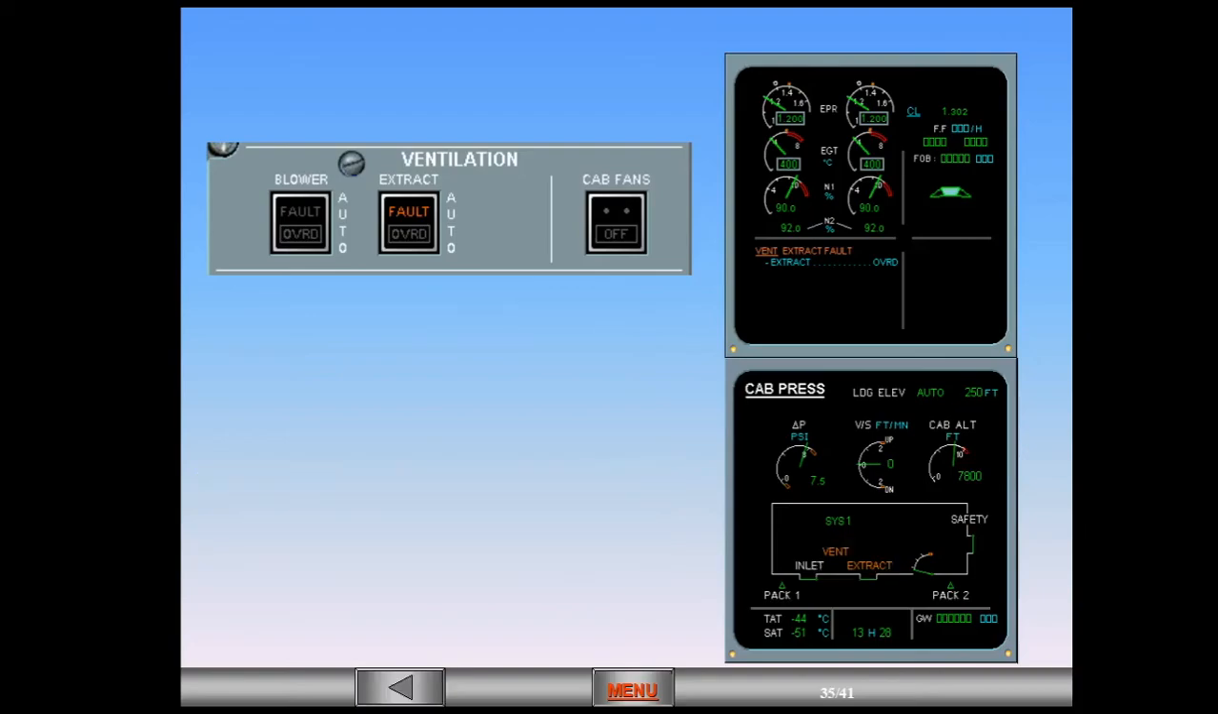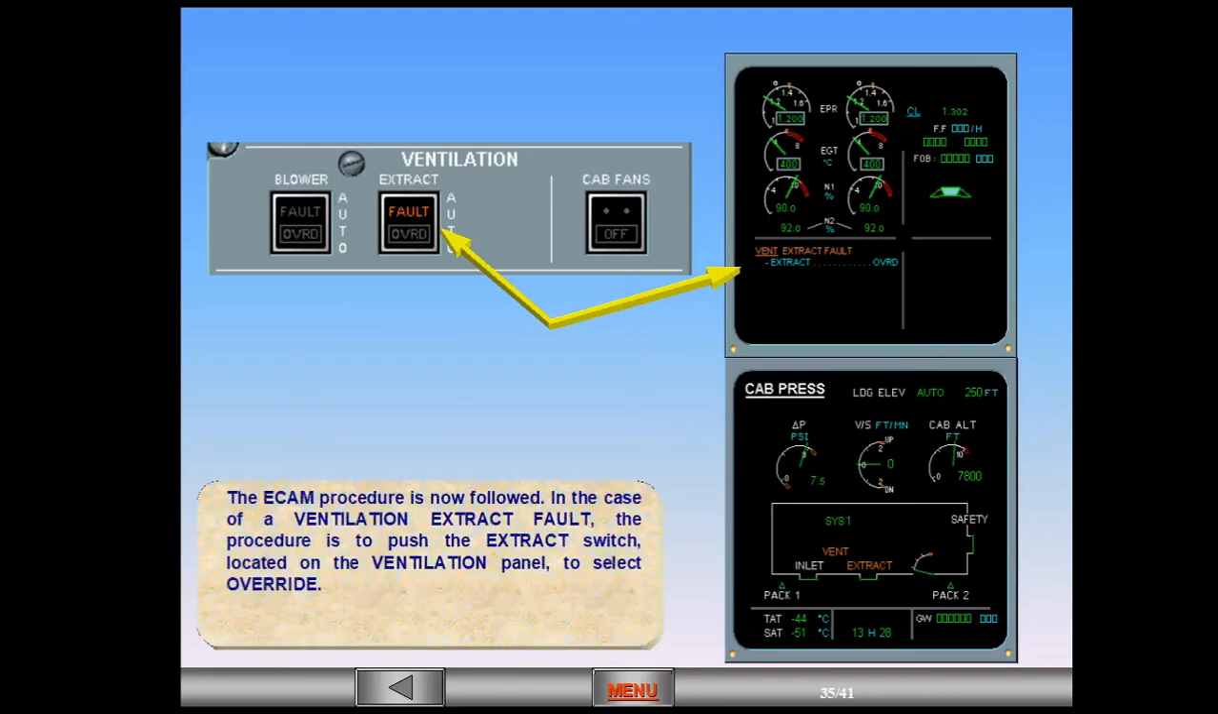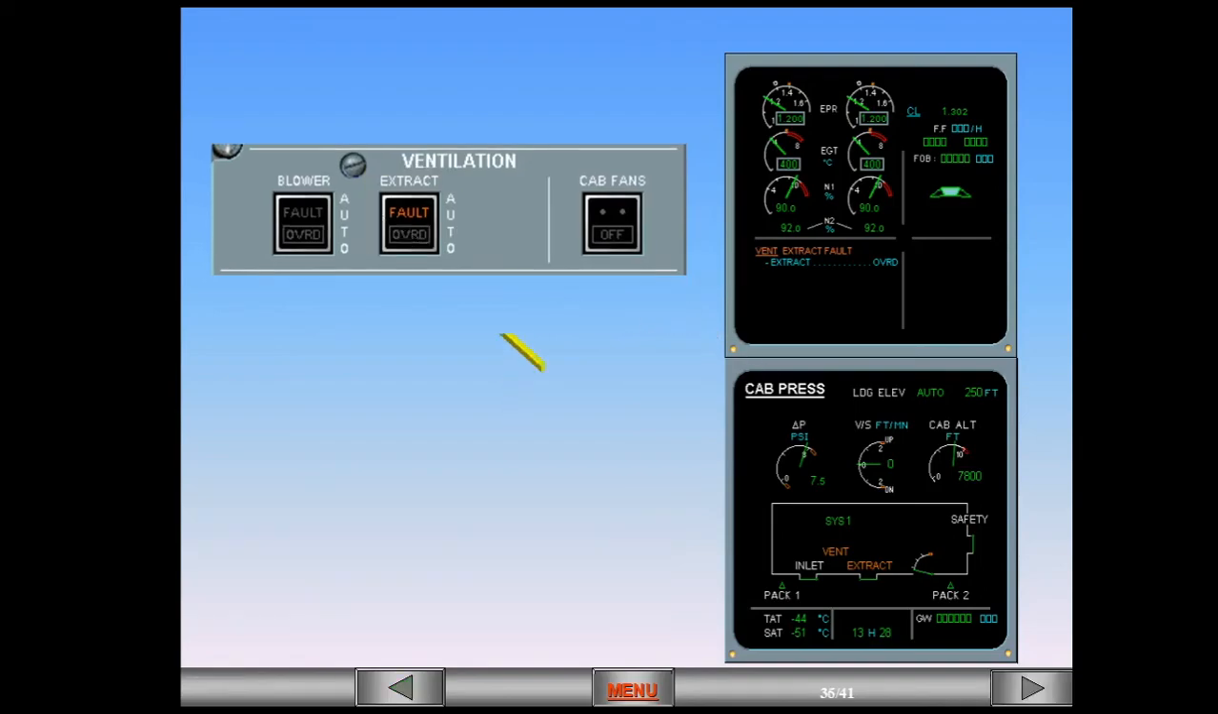The ECAM procedure is now followed. In the case of a ventilation extract fault, the procedure is to push the extract switch located on the ventilation panel to select override. Select the extract switch to override. When you switch to override, an override light illuminates in the switch, the fault light extinguishes, the blue action line on ECAM disappears.